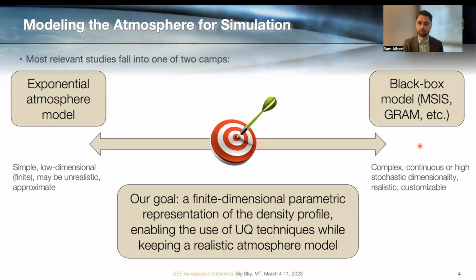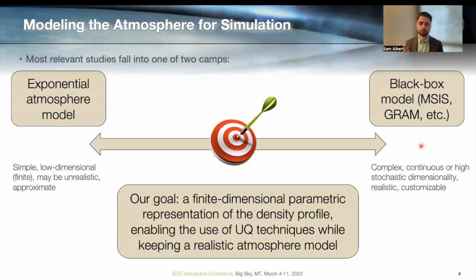On the right-hand side of this continuum, we have semi-empirical physics-based models. I'm calling them black box models here, things like MSIS or GRAM you may be familiar with. These are significantly more complex, and they're customizable based on inputs, including you could account for the season or for solar weather conditions. And they're much more realistic.